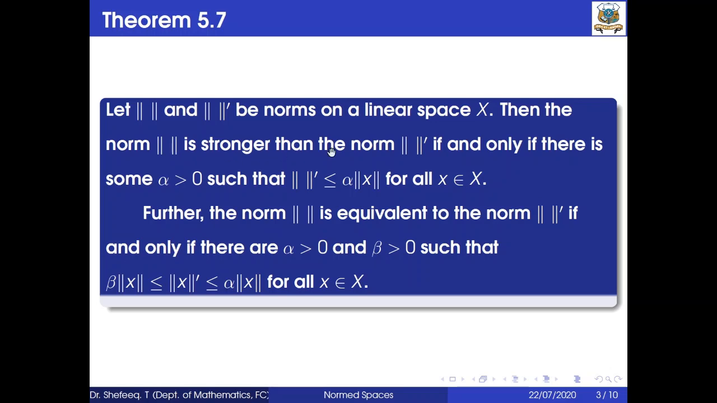If one norm is stronger than the other, then this condition will be satisfied, that is ‖x‖' ≤ α‖x‖. Or if this condition is satisfied, then that means the norm is stronger than the norm dash. Also, if the norm is equivalent to the norm dash, then this condition will be satisfied, that is β‖x‖ ≤ ‖x‖' ≤ α‖x‖ for all x belongs to X. Okay, so the proof of this first part.